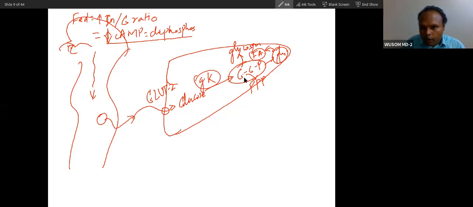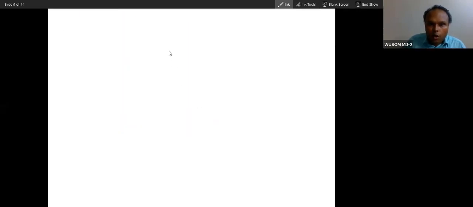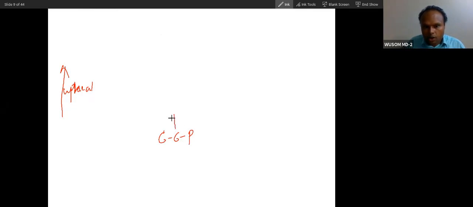I will proceed from glucose 6-phosphate. Once it is trapped inside the cell, what will happen? Glycogen synthesis is an uphill, anabolic reaction, so I prefer to draw it uphill so that conceptually it sounds good.